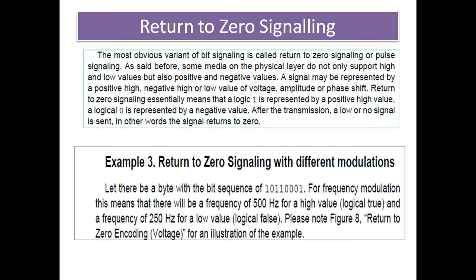Then let's take an example, return to zero signaling with different modulations. This is a one bit sequence: 10110001, with frequency modulation. This means the frequency of 500 hertz is used for the high value, the logical true value, and the frequency of the low level signal is 200 to 250 hertz for the low value. And from the following figure we can see the actual process.